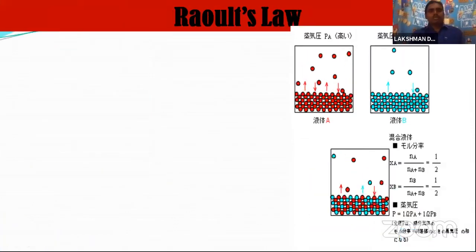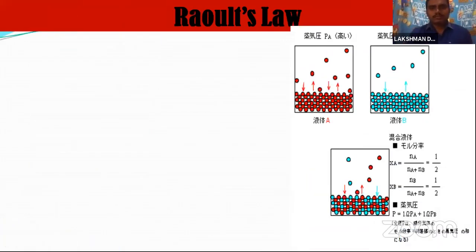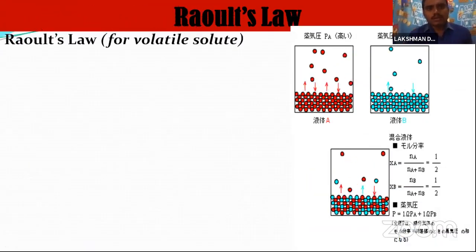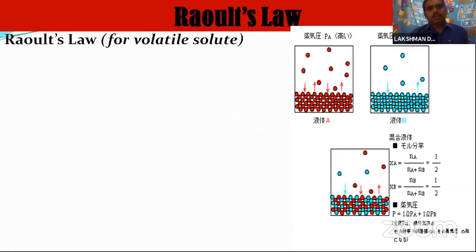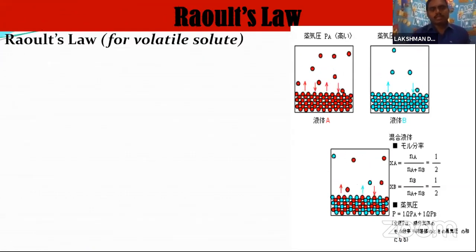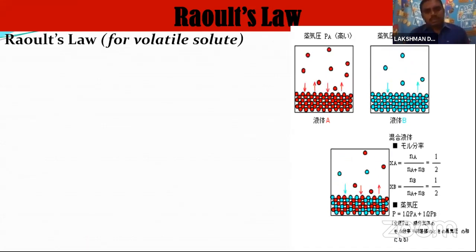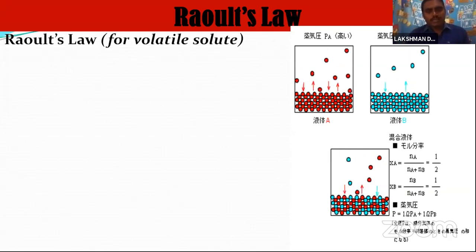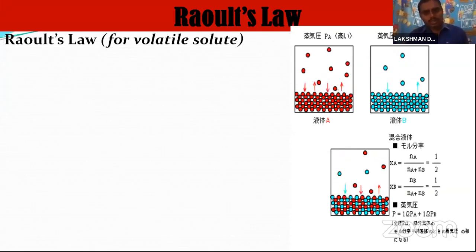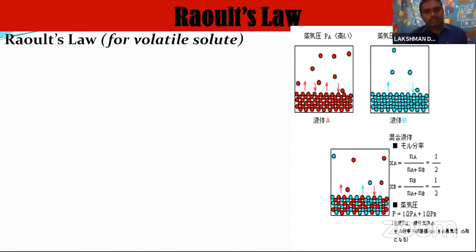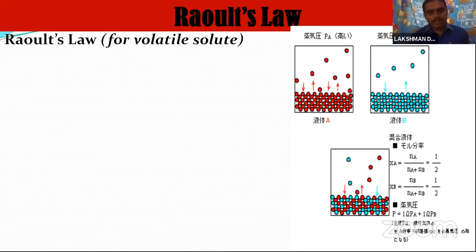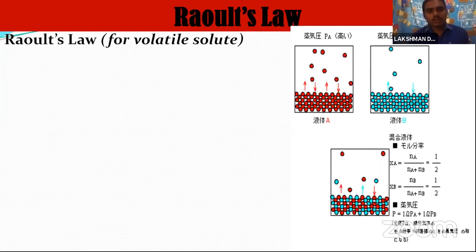Okay, we learn Raoult's law for volatile solutes. Volatile means the capacity of dissolving another solute or another solvent.